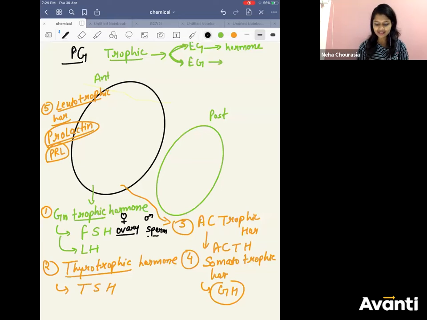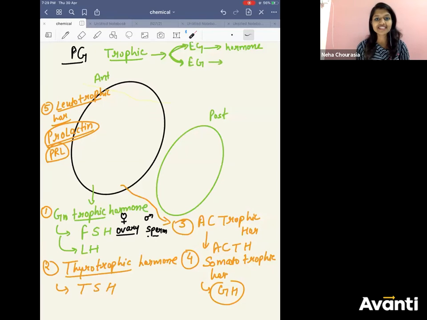Space is less here. I will write the functions in the next slide. For now, you see all the hormones: gonadotropin hormones, thyrotrophic hormones, ACTH, somatotrophic hormone, prolactin hormone.